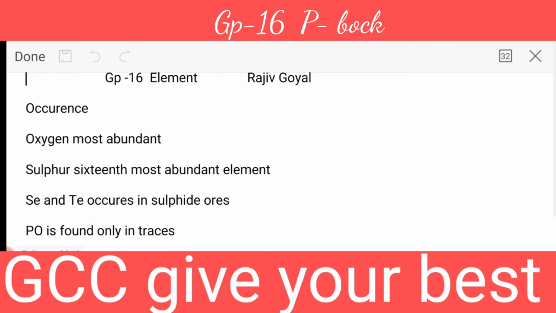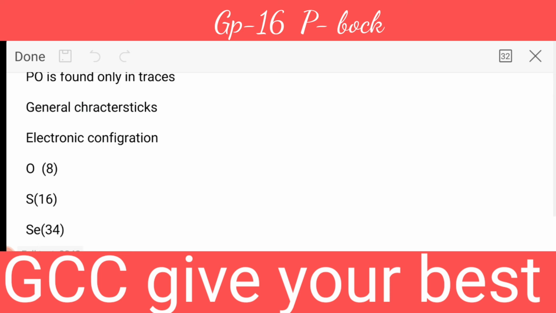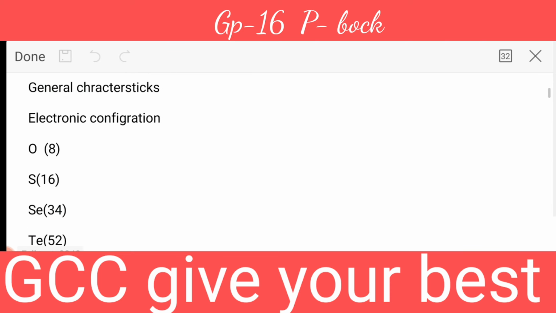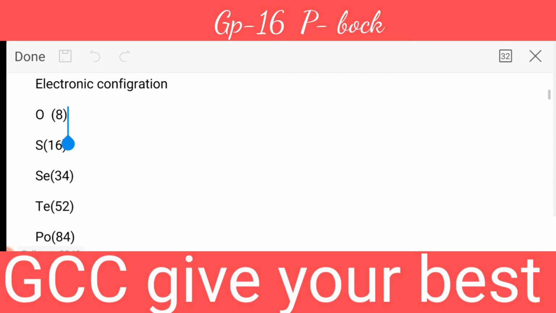Then, students, after that we start with the general characteristics. Under the general characteristics we write their electronic configuration.